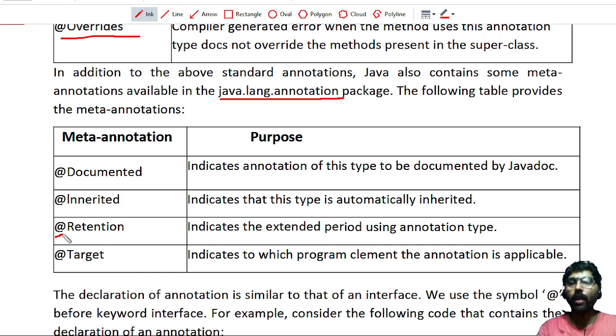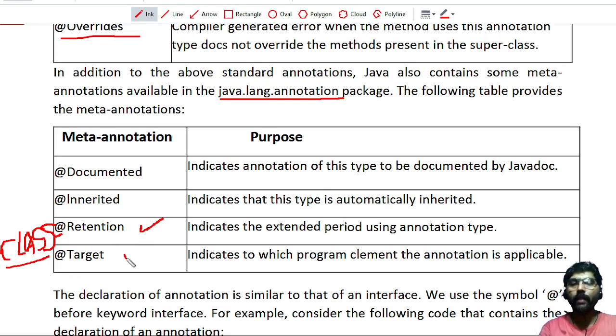That means I have to write RetentionPolicy, then CLASS in capital letters like this. That means the annotation is available in the class but not at runtime. If you put RetentionPolicy.SOURCE, then the annotation is available only within the source. That is the use of retention policy, which tells for what time the annotation is used.